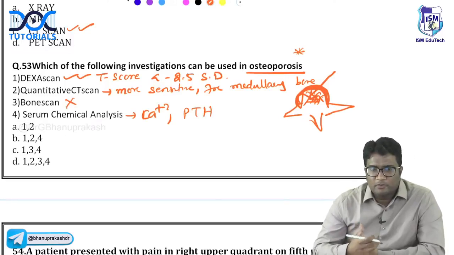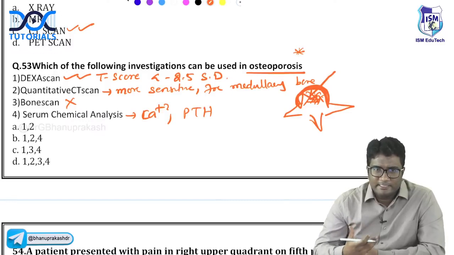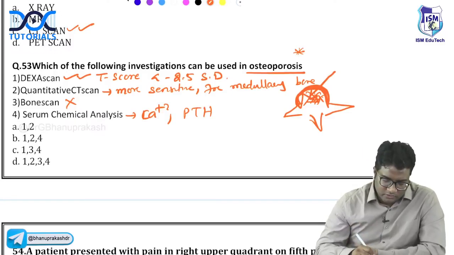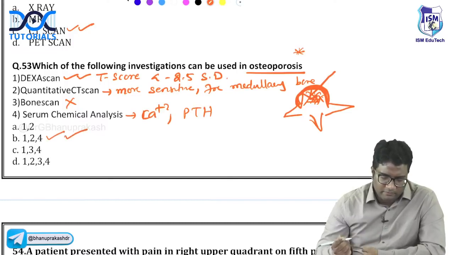Bone scan only looks at osteoblastic activities. I told you, bone scan only checks what? Osteoblastic areas. It is not useful for osteoporosis. So the answer should be 1, 2 and 4. Okay, we don't do bone scan in osteoporosis, right? So 1, 2 and 4. Is this clear to all of you?